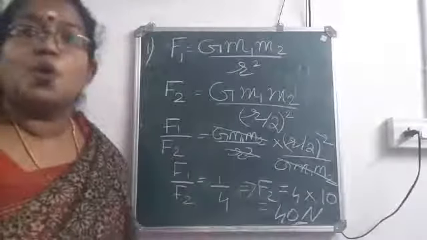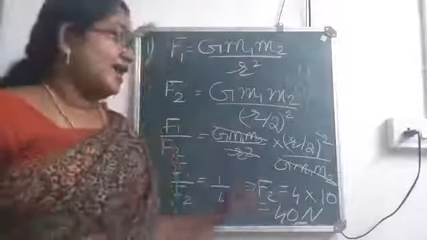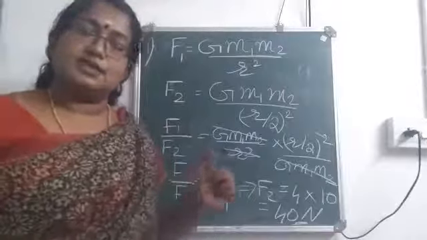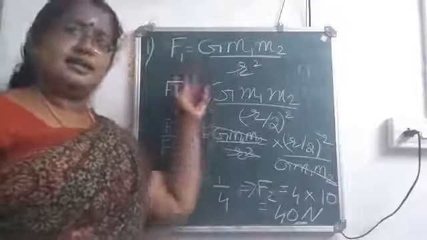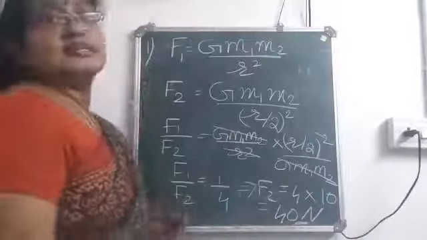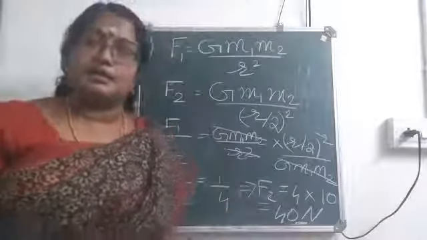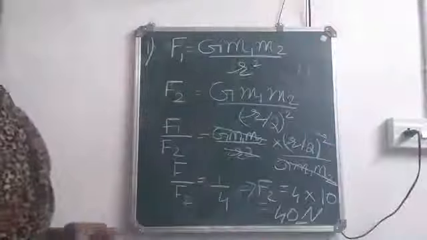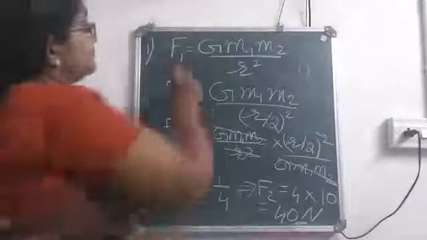Force will become 4 times. Okay. So the answer is 40 Newton. Is it clear? Just write the equation, standard form. Write the equation. Then divide it since it is a comparison. Okay.